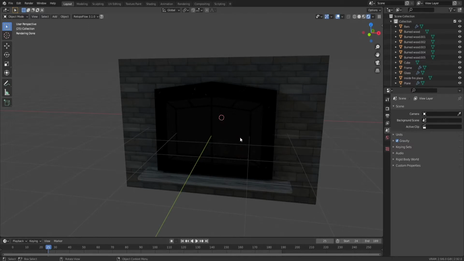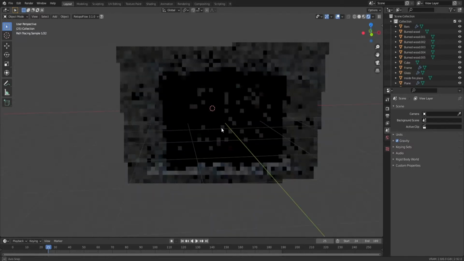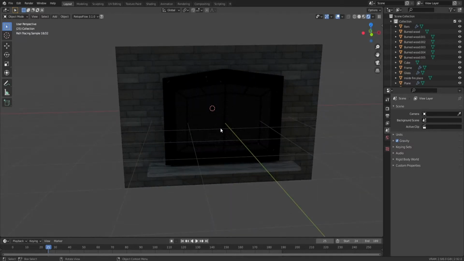However, this method is only usable if you're going to see the effect from the front. So if you're planning on rotating around the fire or around any other effect that can be used in this way, then this method is not usable. However, we're going to use this method because we're making this animation from the front, so we're not going to see any depth in the flame. So let's start right ahead, and for this method we have to enable one of the already included add-ons in Blender.